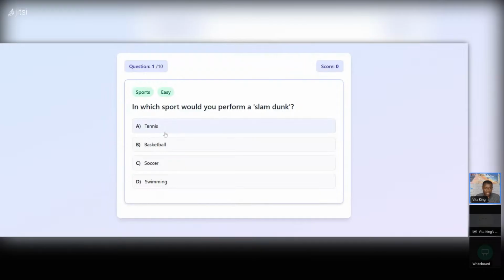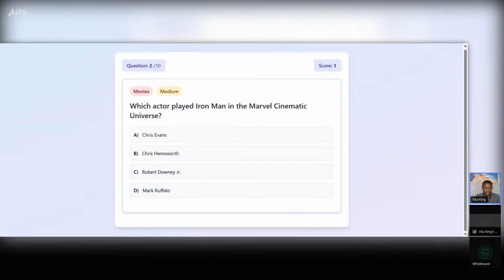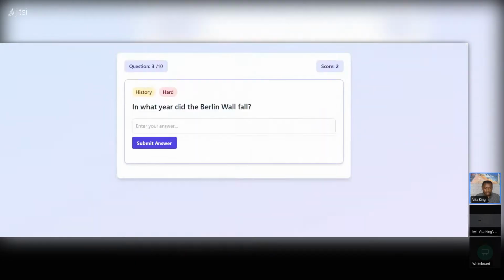Okay, so I was saying the game is working, right? So here's the game. Okay, next question. Which actor played Iron Man? Okay, all right. What year did the Berlin Wall fall? It's like 1980, 1986.